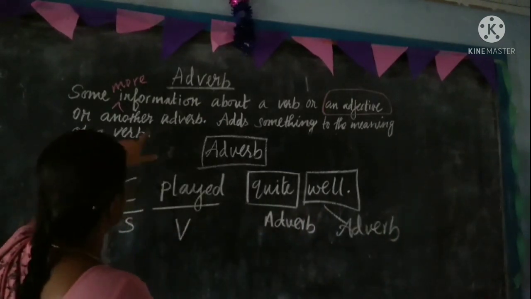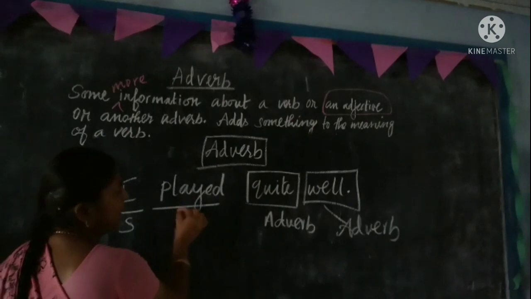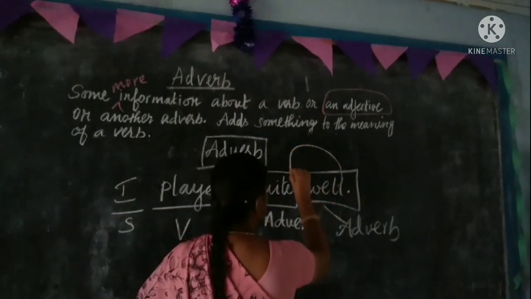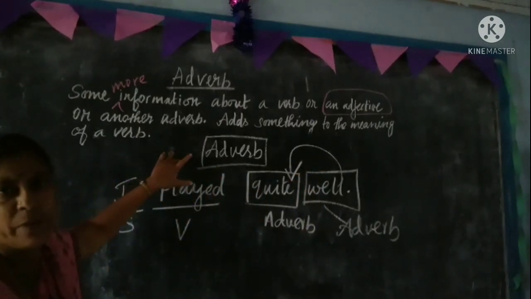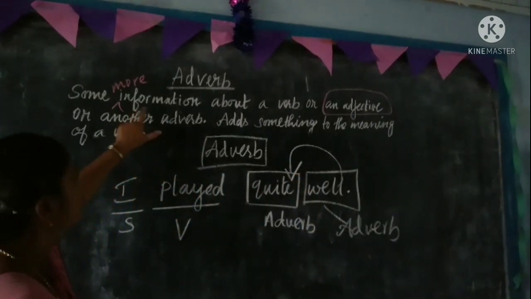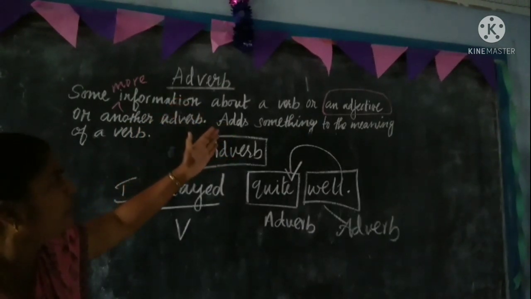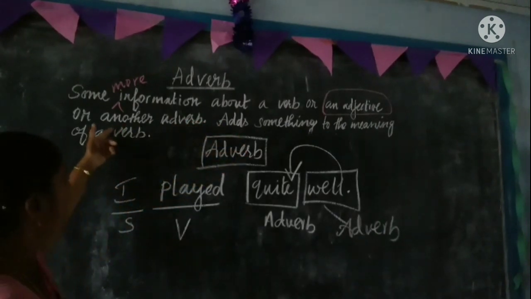Here it gives some information about the adverb. I played quite. So the word well says about the adverb quite. So an adverb gives some additional information about a verb, an adjective or another adverb.